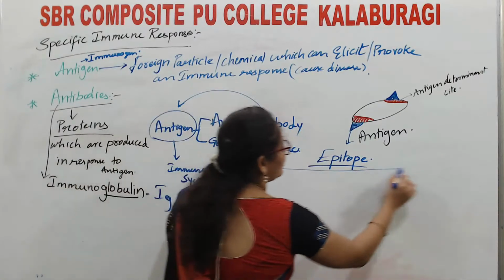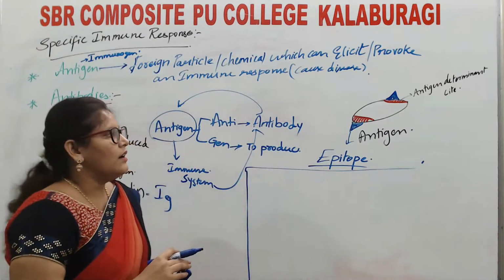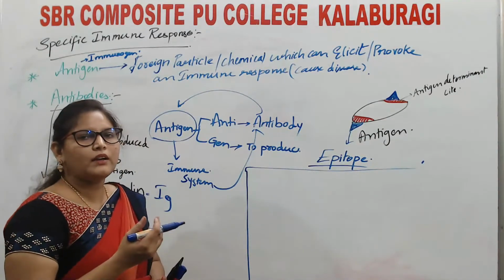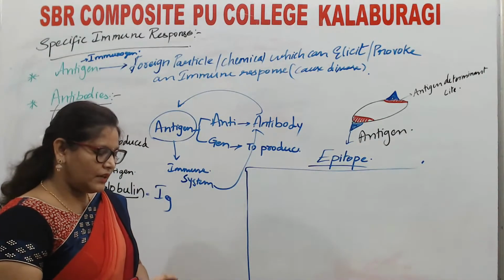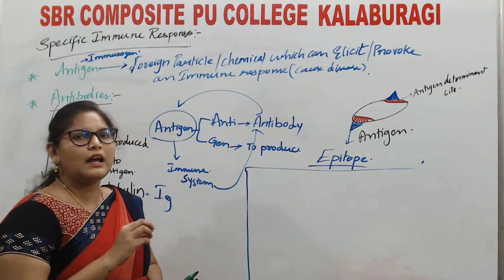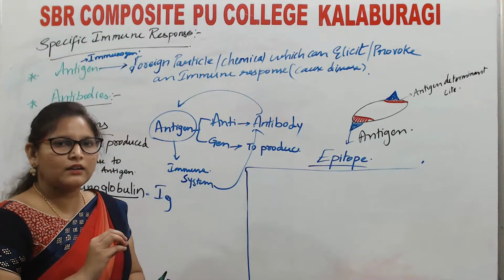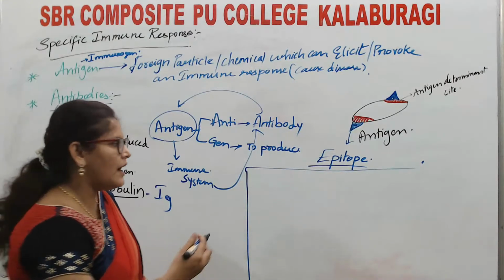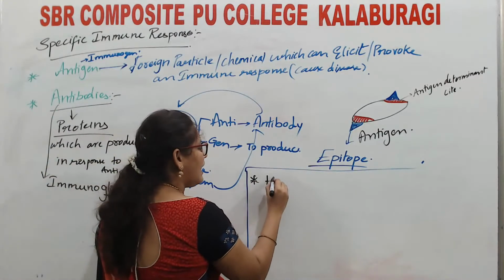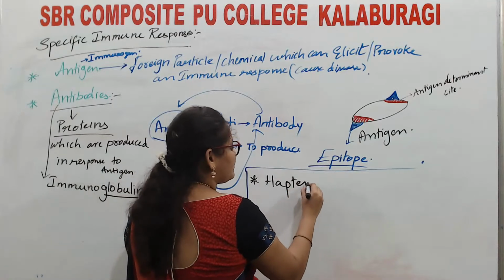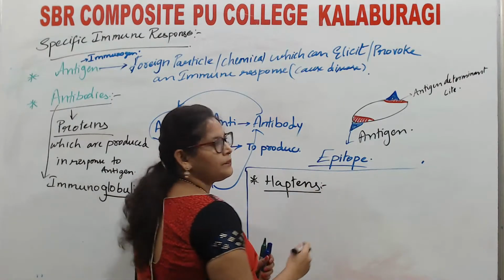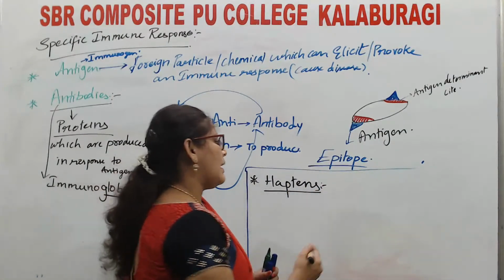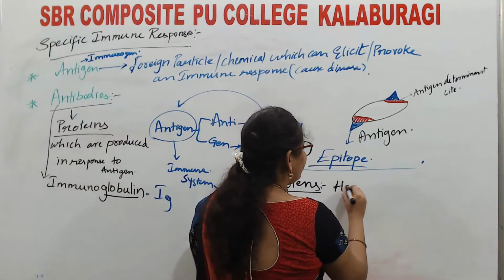So, not all antigens can cause an immune response. There are certain antigens which cannot cause disease. There are certain half antigens. Those half antigens are known as haptens. What are these haptens? Why are they called half antigens?